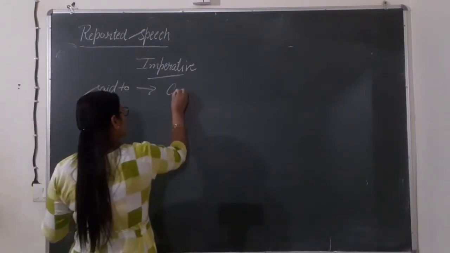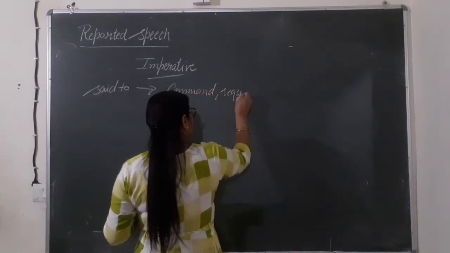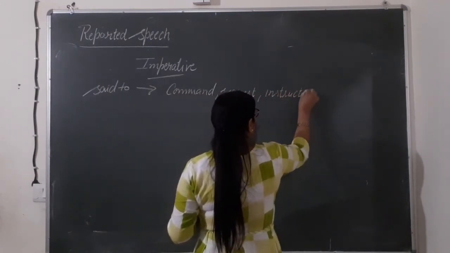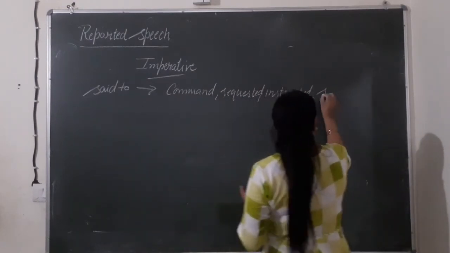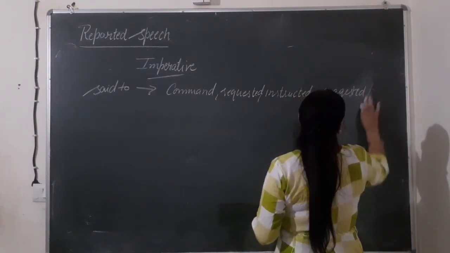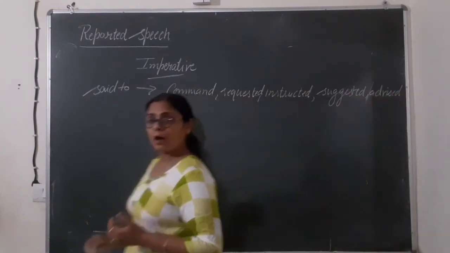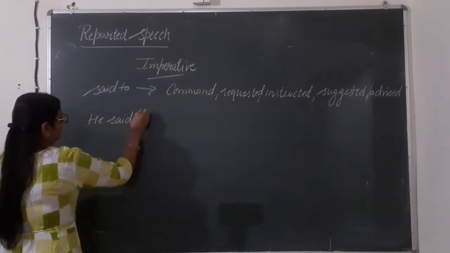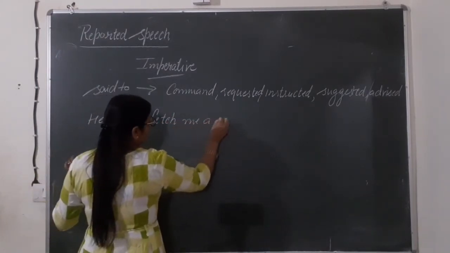That can be a command, that can be a request, and instruction means instructed, or suggested, advised. Fine. How that can be? He said, fetch me a glass of water.